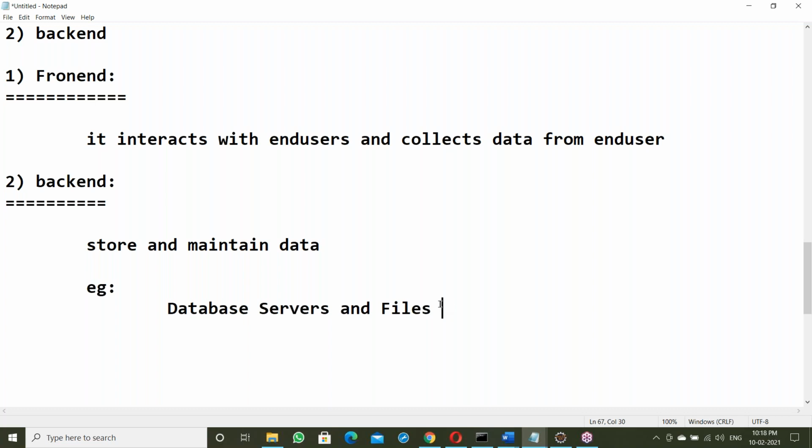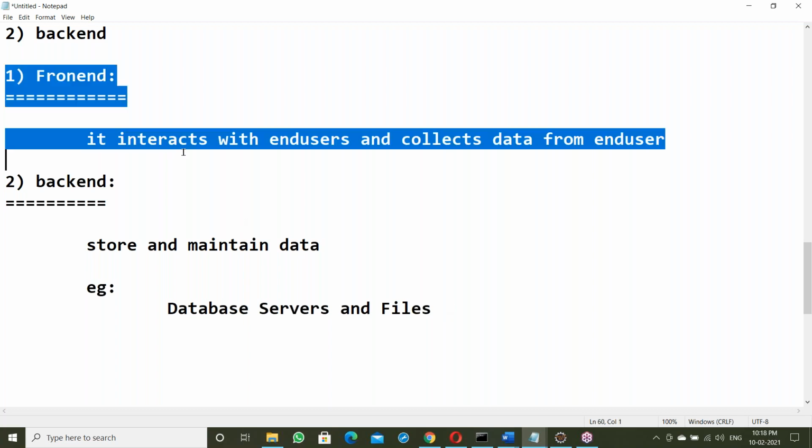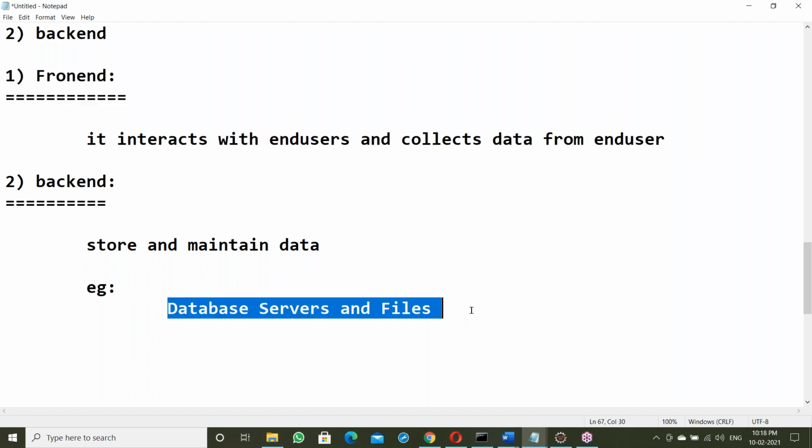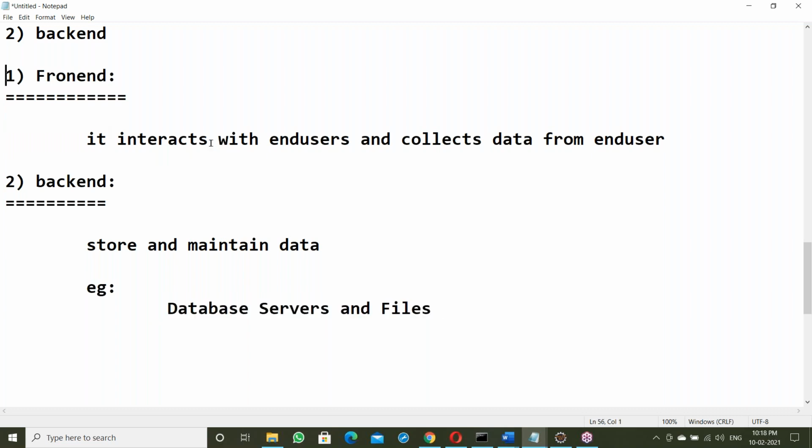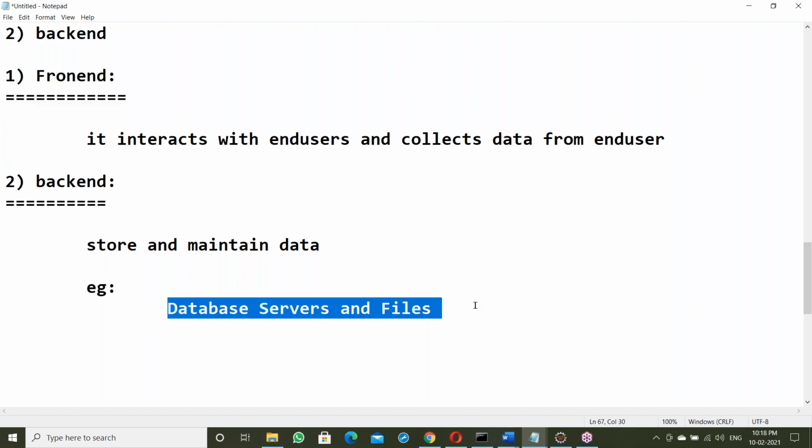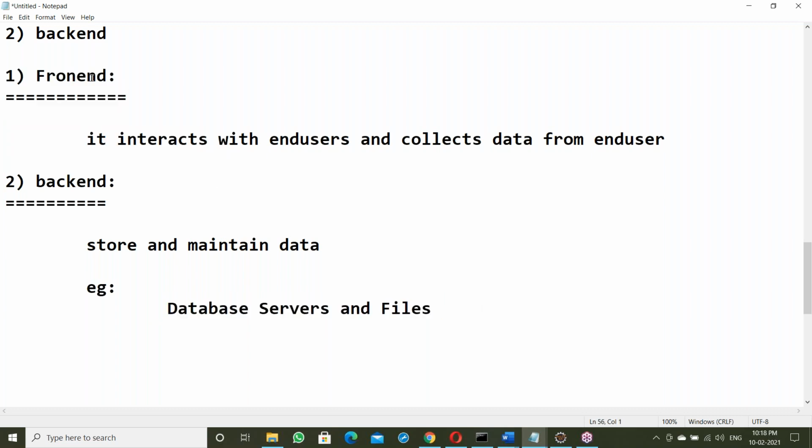Front end, back end. What is Java? Java comes under the front end. Java is a front end. Java is not to store data. Java is to collect data, collecting data and storing it into databases. Java comes on the front end. So now let us move to the front end. Our topic is the front end.